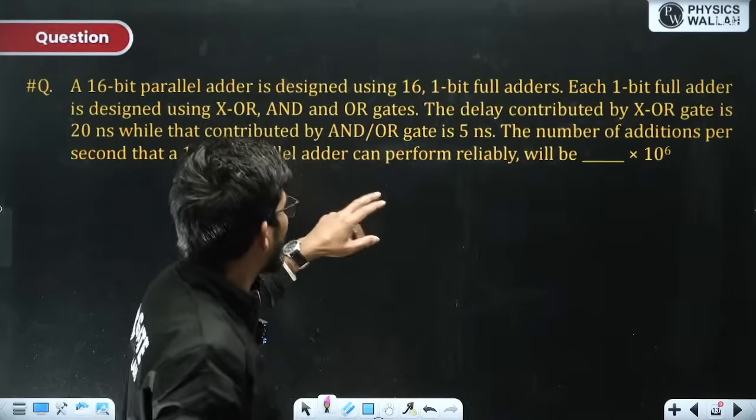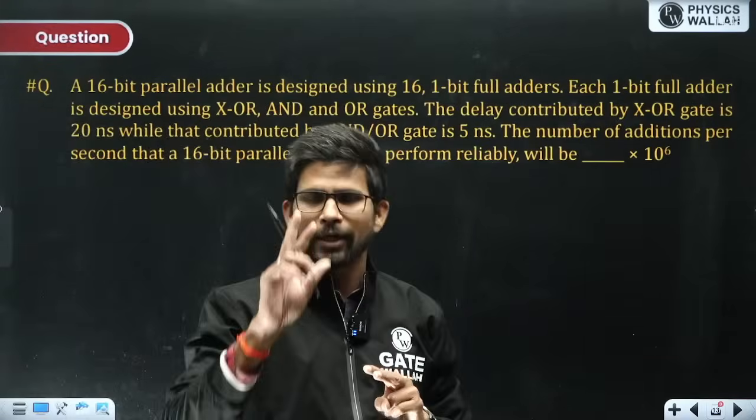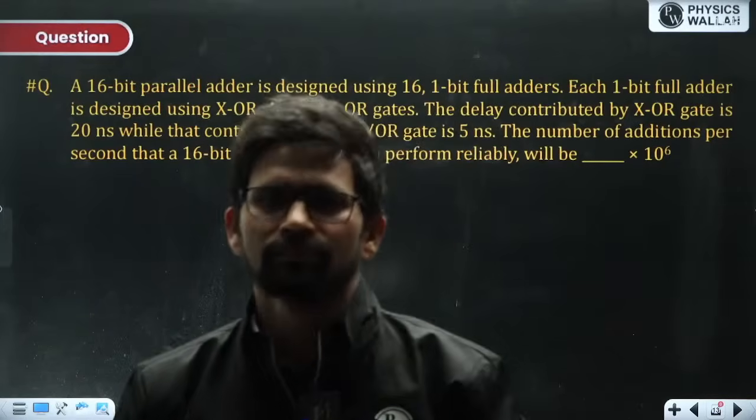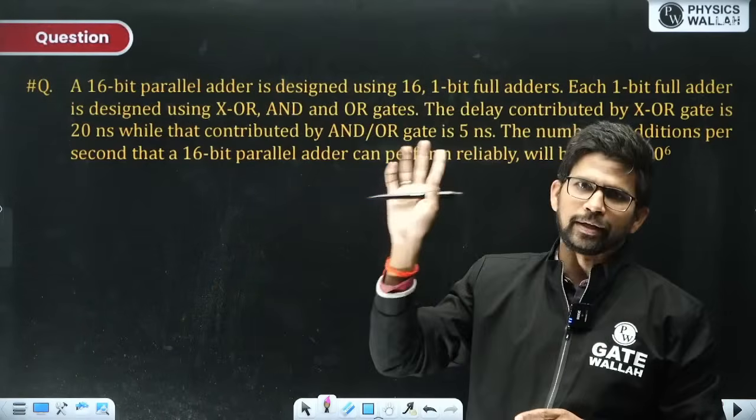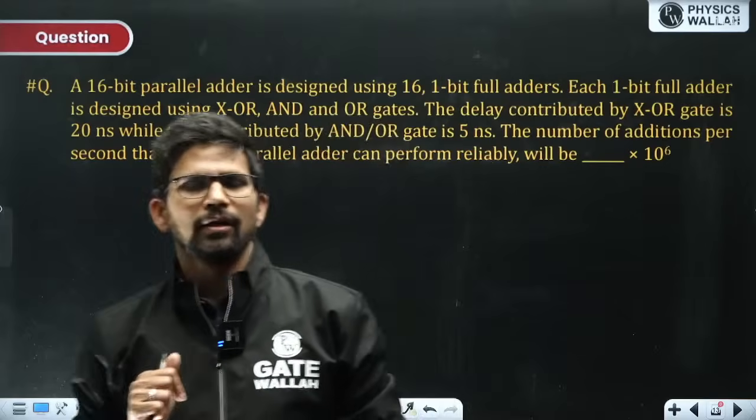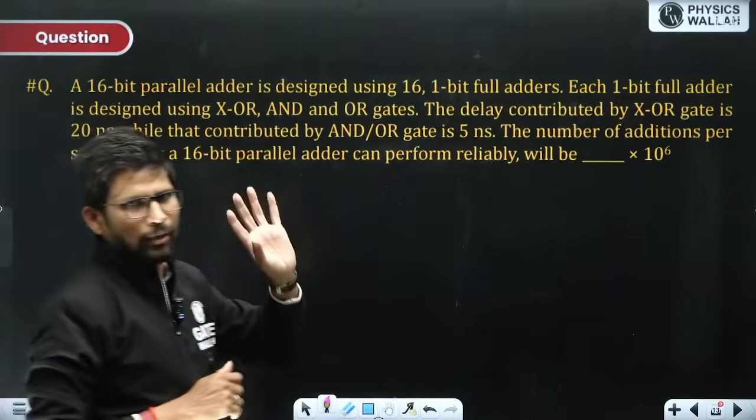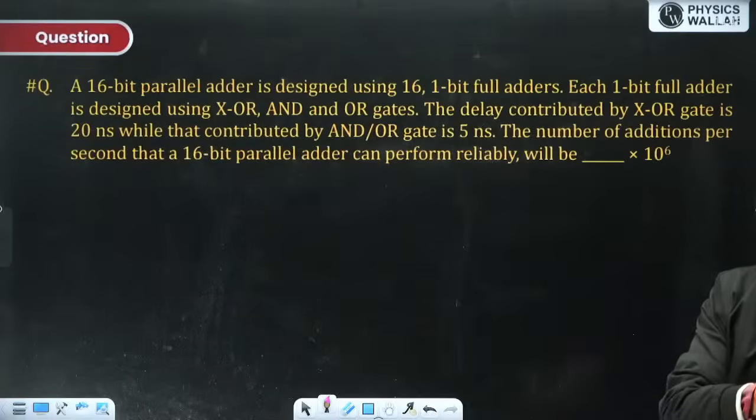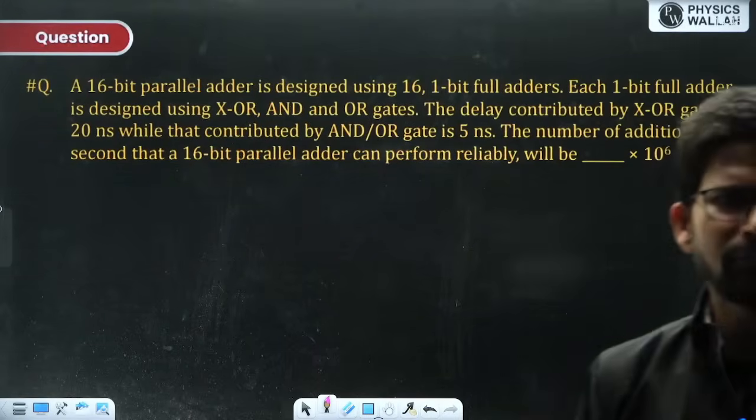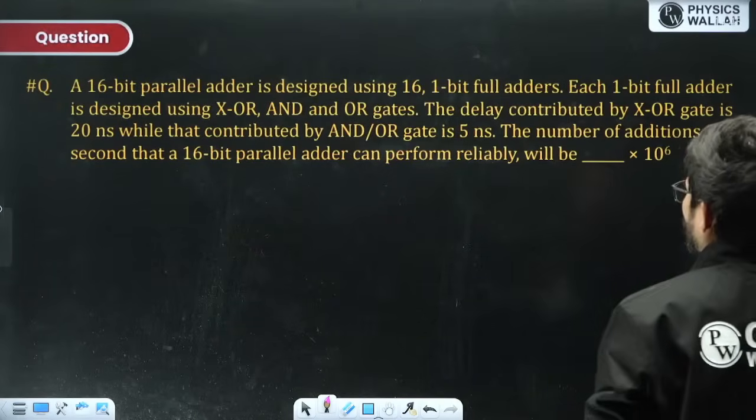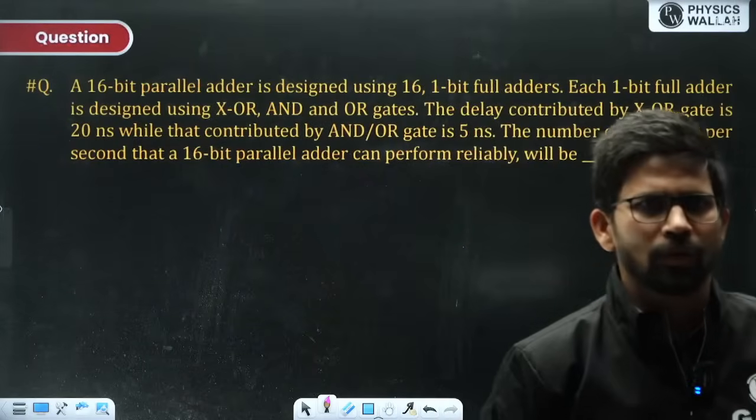So the meaning of each 1 bit full adder being designed using XOR and an OR gate is that it uses 2 XOR gates, 2 AND gates and 1 OR gate. 1 XOR and 1 AND gate make 1 half adder, another XOR and AND gate make another half adder, and 1 OR gate. 2 half adders and 1 OR gate is equivalent to 1 full adder. So each 1 bit full adder is designed using that only. Now solve this question. Very beautifully framed question. In GATE, they will clarify how this full adder is designed using XOR and an OR gate. They will clarify for sure.